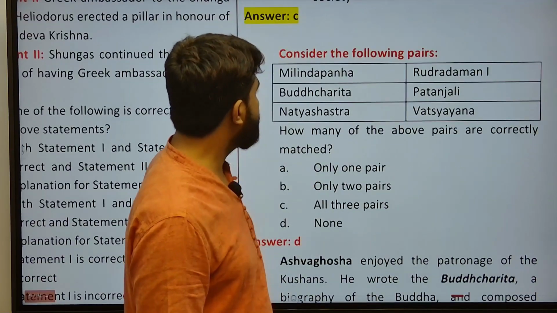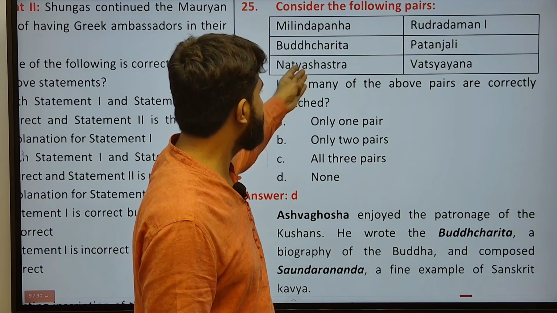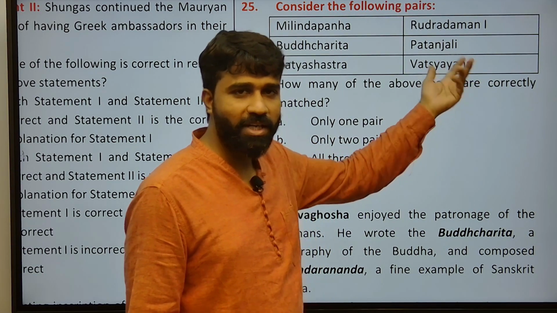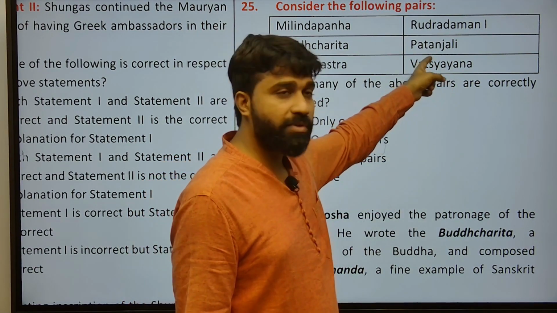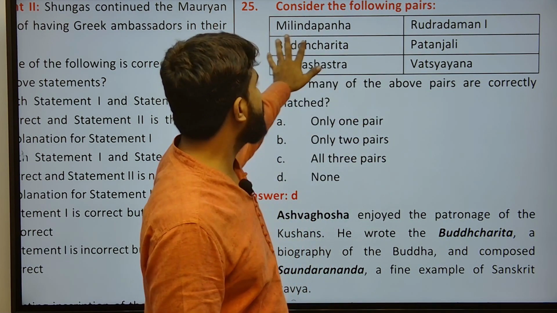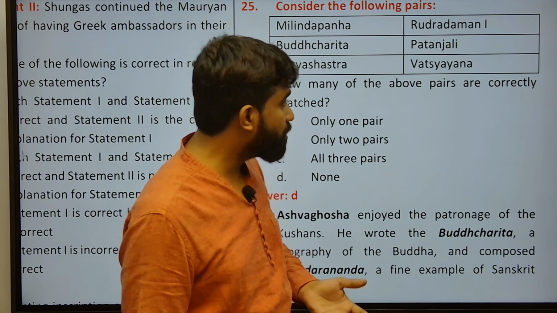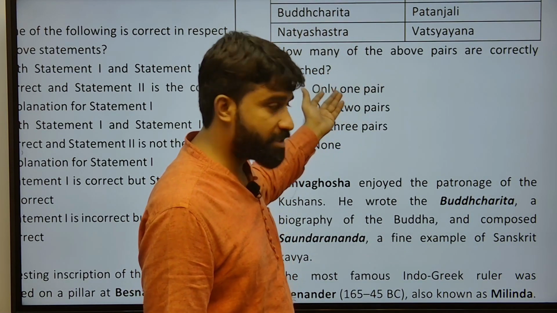Next, consider the following: Milinda Panha, Buddha Charita, written by Ashwaghosha, and Patanjali's Yoga, along with Mimamsa, that means the Shaddarsanas, right? You have known about the Shaddarsanas, and Yoga was written by him. Milinda Panha was a conversation between Menander and Nagasena, a Buddhist monk. And the Natya Shastra was written by Bharata Muni.